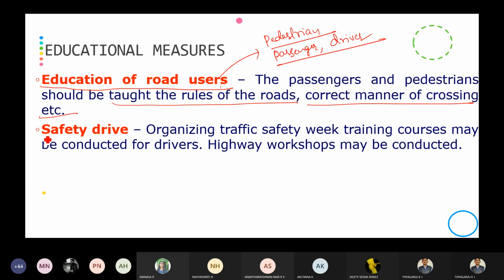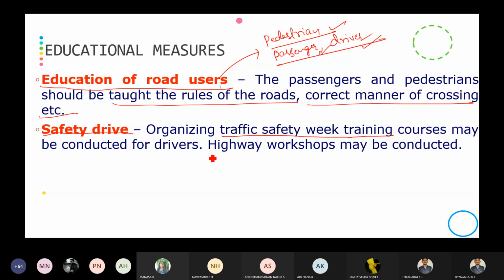Then a safety drive. That is a safety drive, organizing a traffic safety week and training courses for the road users, that is for pedestrians, passengers, and drivers, which will help them to know the safety of the road user and the safety of the vehicle on the road, and which will lead to a reduction in accidents.